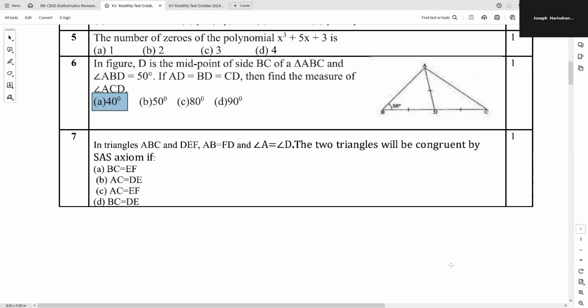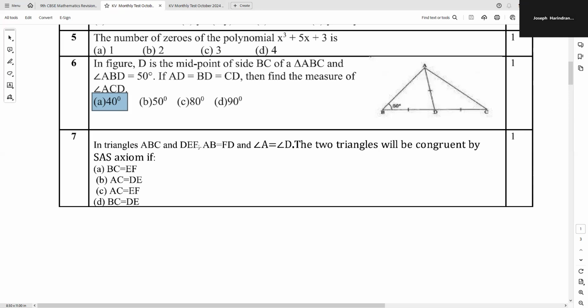So the included angle is already given: angle A equal to angle D. So A is the angle, and one side is already given, so you have to find one more side. AB is equal to FD is already given there. Look at the order of the vertices. AB, FD. So AB and FD are not in this order. So FDE should be the correct order.